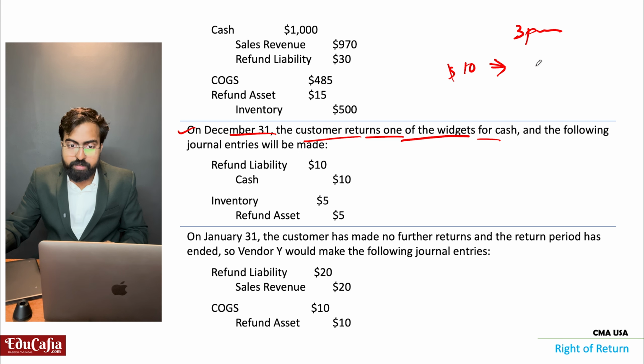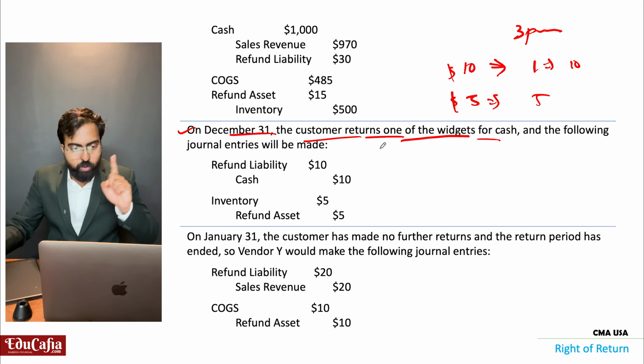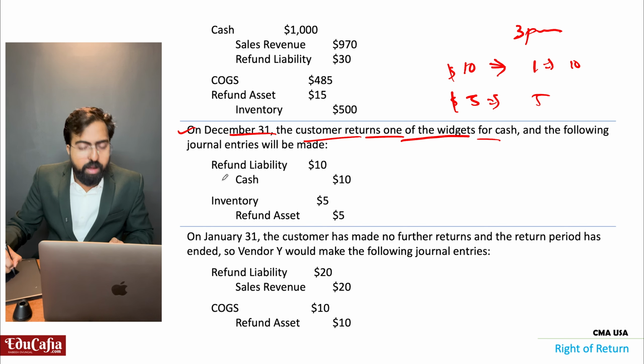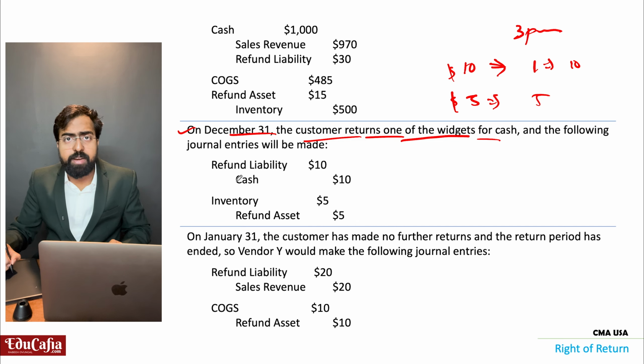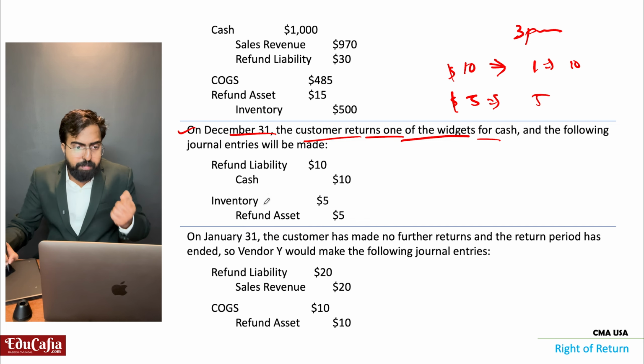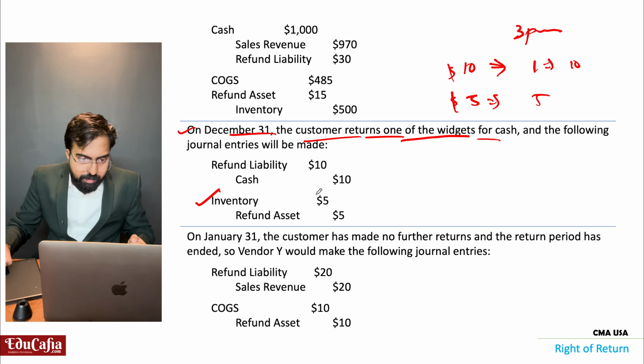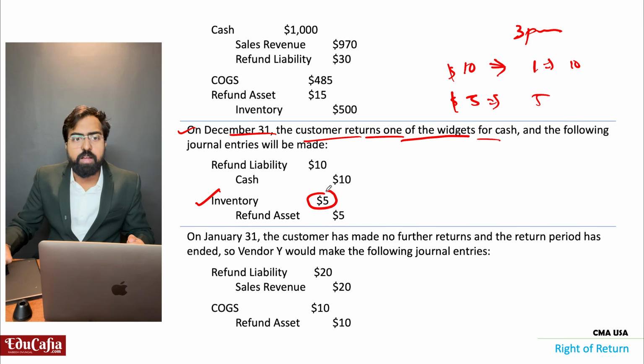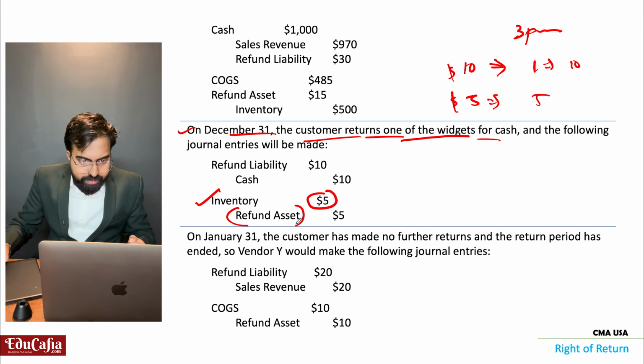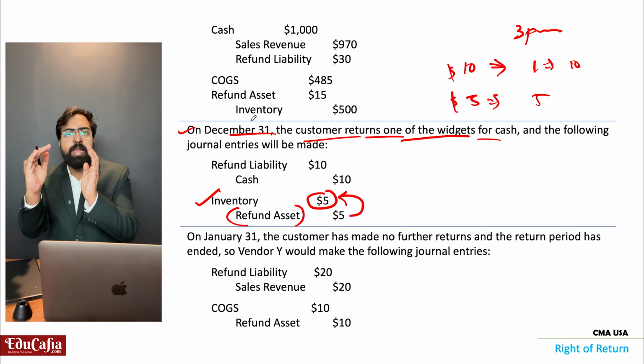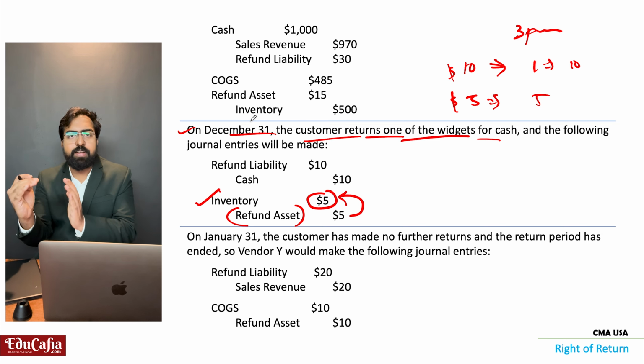In that $10, $5 is the cost of goods sold. So I have to pay him the cash, right? I am getting back the material. That means to my inventory, I am getting $5. From my refund asset, I will put this $5. I already kept $5 as a refund asset, right?